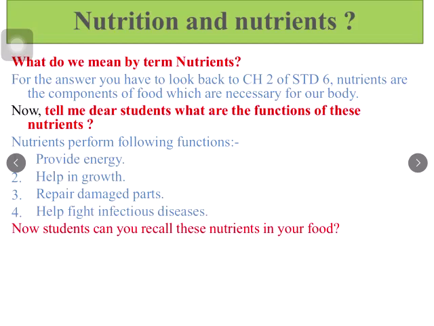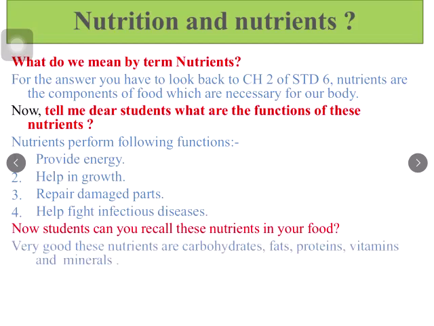Did it come to your mind? Very good. These nutrients are carbohydrates, fats, proteins, vitamins and minerals. Just a recall that carbohydrates and fats are the nutrients which give energy. Proteins are responsible for bodybuilding, and vitamins and minerals are the agents which help fight the infectious diseases.